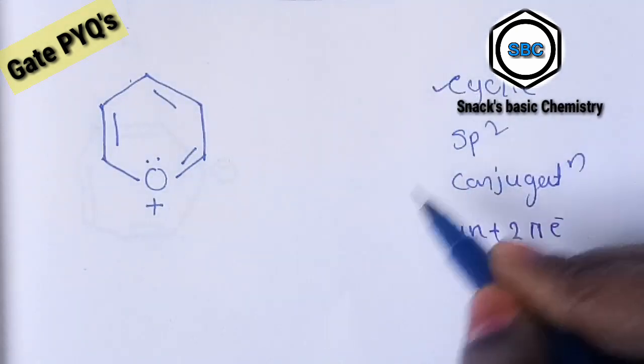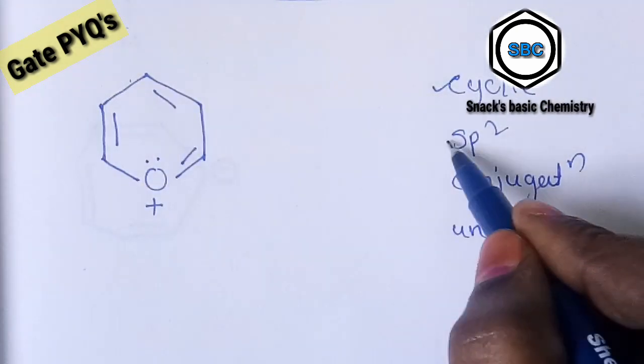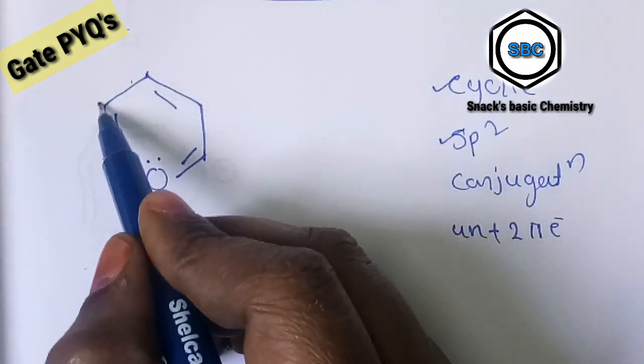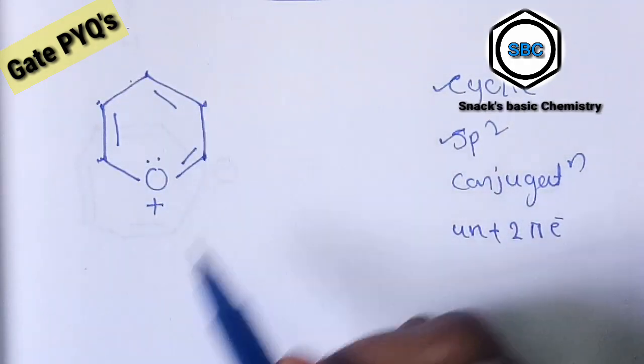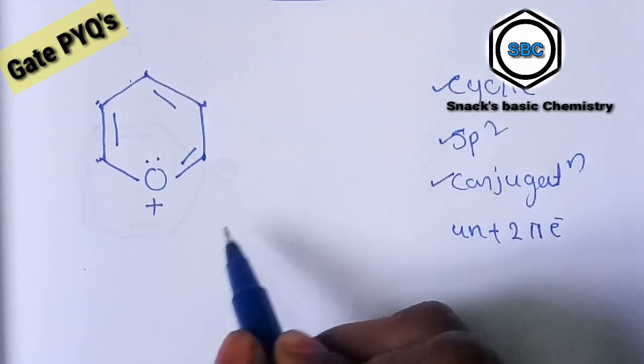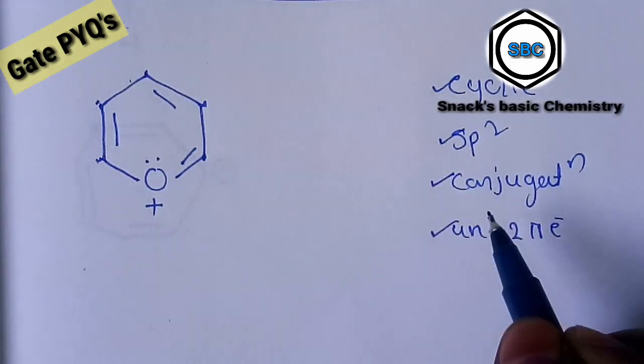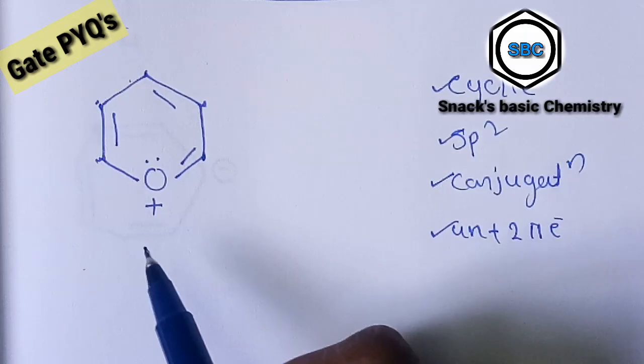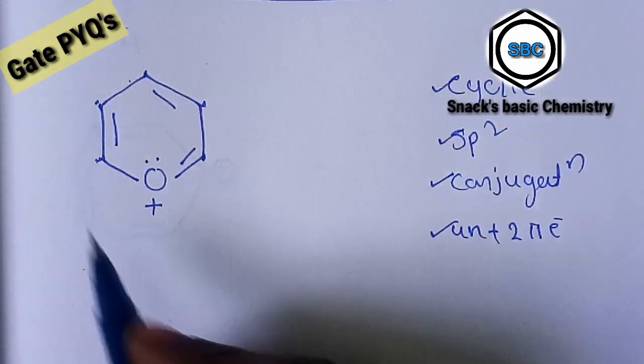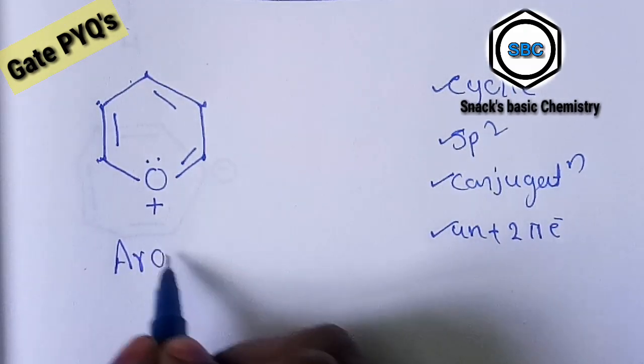It is a cyclic compound, all carbons have sp2 hybridization, conjugation is also possible, and the 4n plus 2 compound has proper conjugation, so it is an aromatic compound.